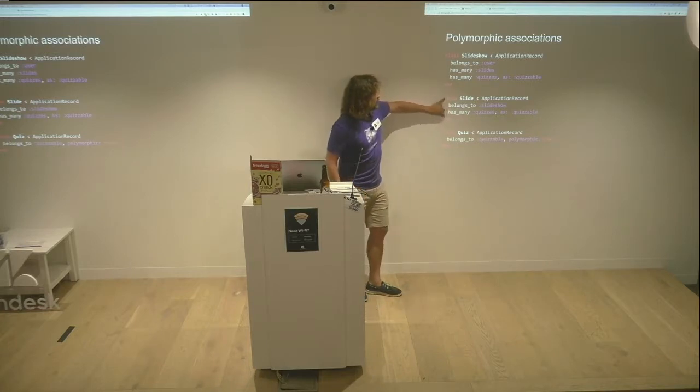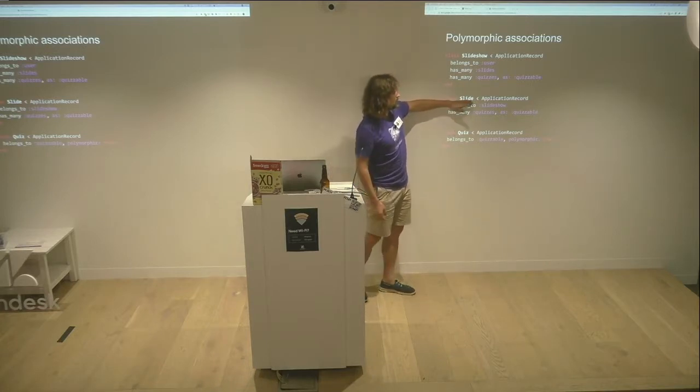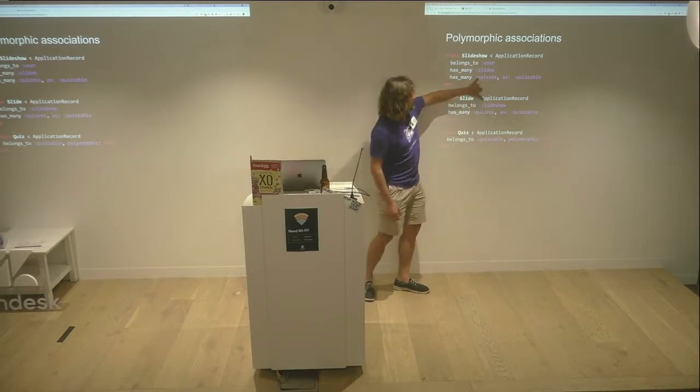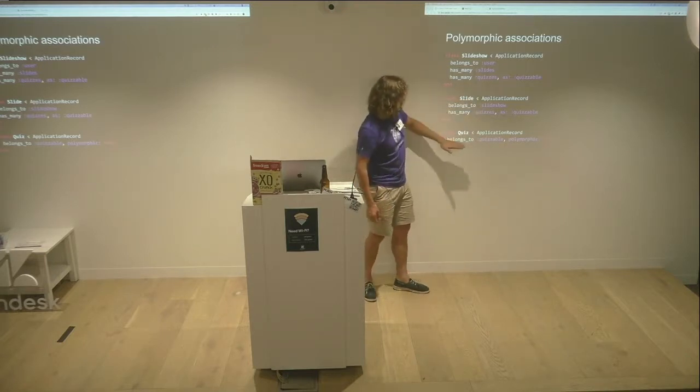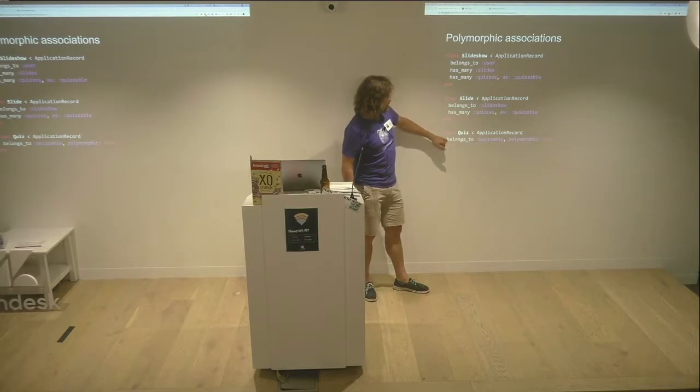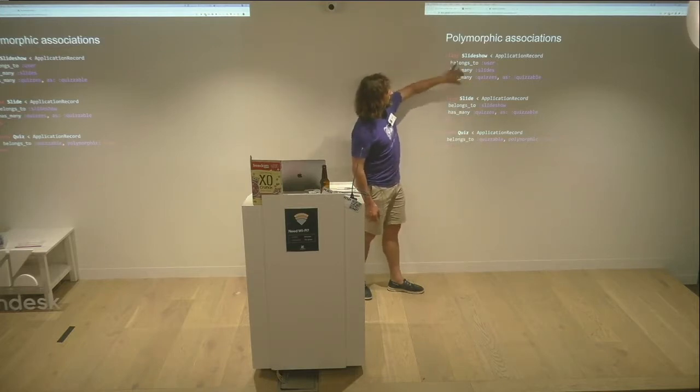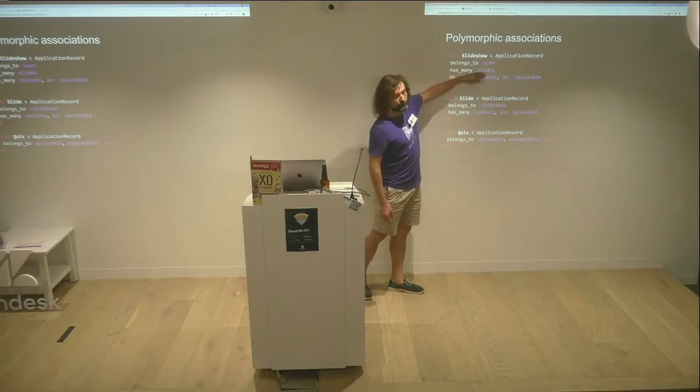A slide belongs to a slideshow, so I could say slide, get me my slideshow, and it also has many quizzes. So the idea is both of these are associated to a quiz, and a quiz belongs to quizable, so that for a particular quiz you can say, hey, what's the quizable thing? Oh, it's a slide. Or it's a slideshow. And in the reverse you can say, slideshow, find me all the quizzes and display them.